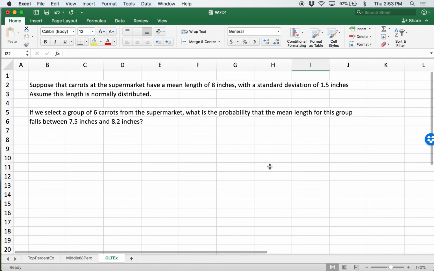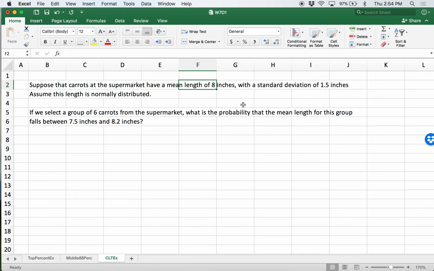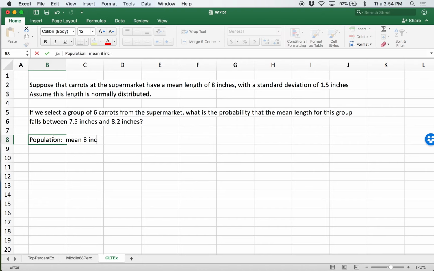Suppose carrots at the supermarket have a mean length of 8 inches with a standard deviation of 1.5 inches. Assume the length is normally distributed. Okay, so these are individual carrots. Pick a random carrot at the supermarket. On average, it's going to have a length of 8 inches, but we're going to expect some variation, 1.5 inches on the individual basis. So population-wise, we have a mean of 8 inches, standard deviation of 1.5 inches, right?